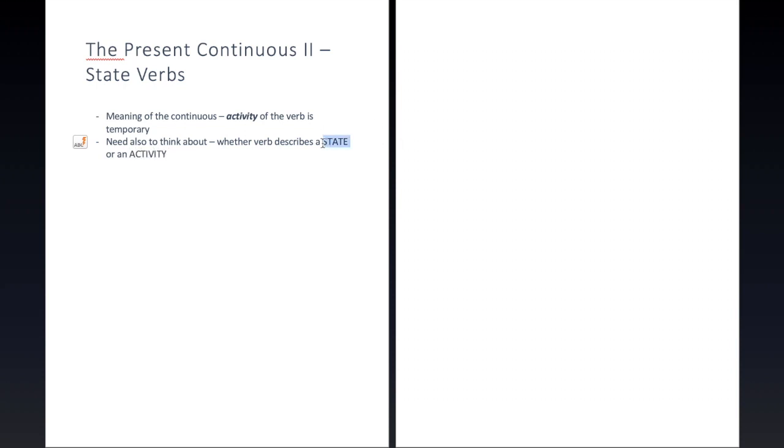And if it describes a state, we're not going to be able to use the continuous. So what is a state? States are just the way that things are, descriptions.